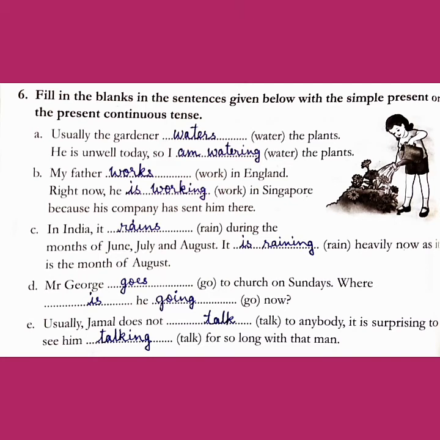Next, Mr. George goes to church on Sundays. Where is he going now? Last one, usually Jamal does not talk to anybody. It is surprising to see him talking for so long with that man. With this we complete the activity 6.